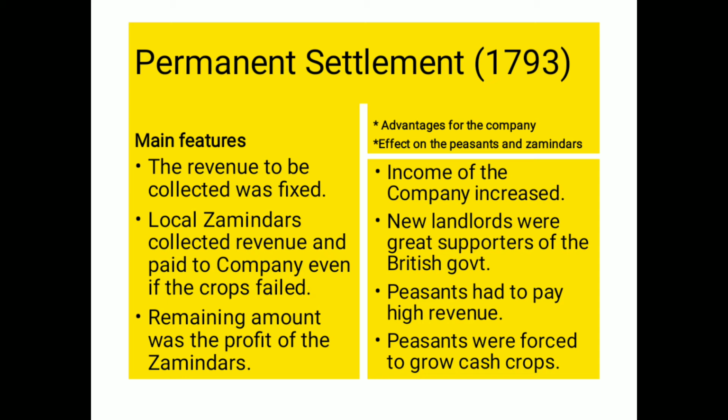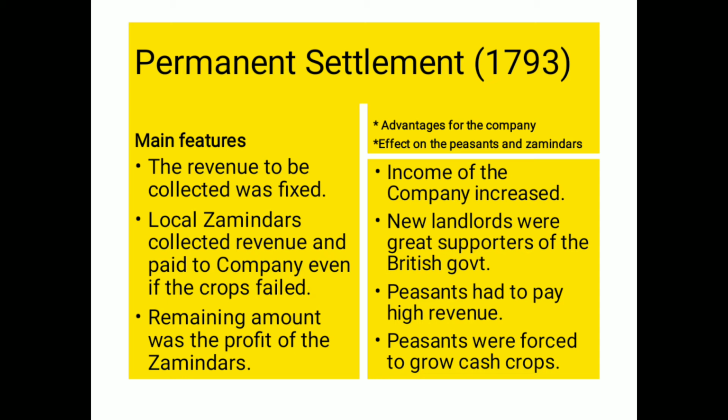Then what was the effect of this permanent settlement on the peasants and the zamindars? The peasants suffered terribly in this system. The peasants, who were the actual cultivators of the land, were left at the mercy of the zamindars.